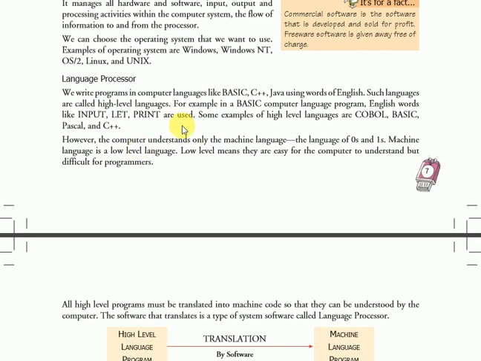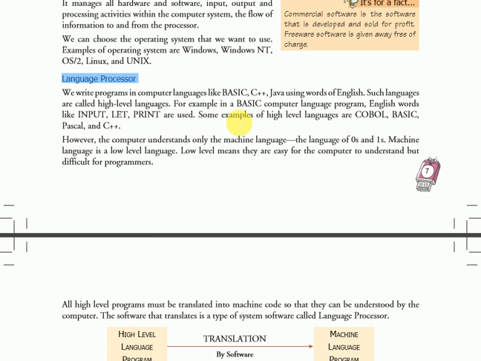Next, language processor. We write programs in computer languages like Basic, C++ and Java using words of English. Such languages are called high level languages. For example, in a Basic program, English words like input, let and print are used. Some examples of high level languages are COBOL, Basic, Pascal and C++. These languages are used to develop programs. To develop any program, we need a language.